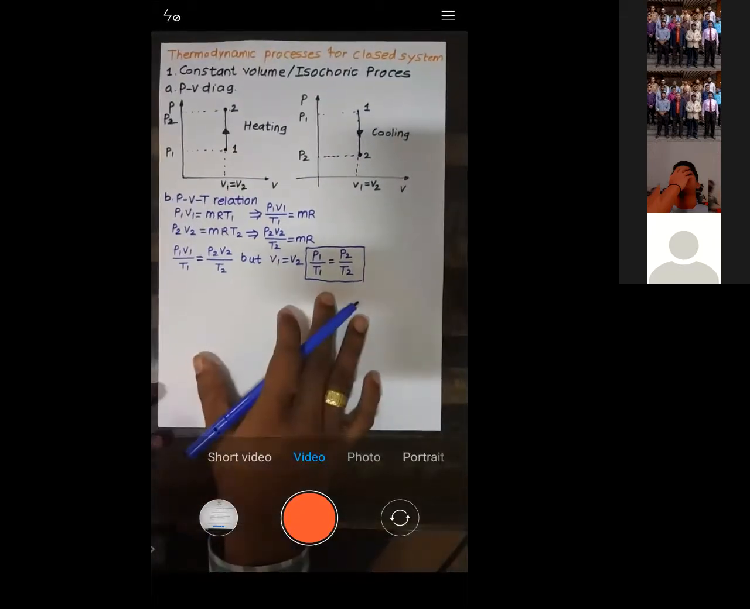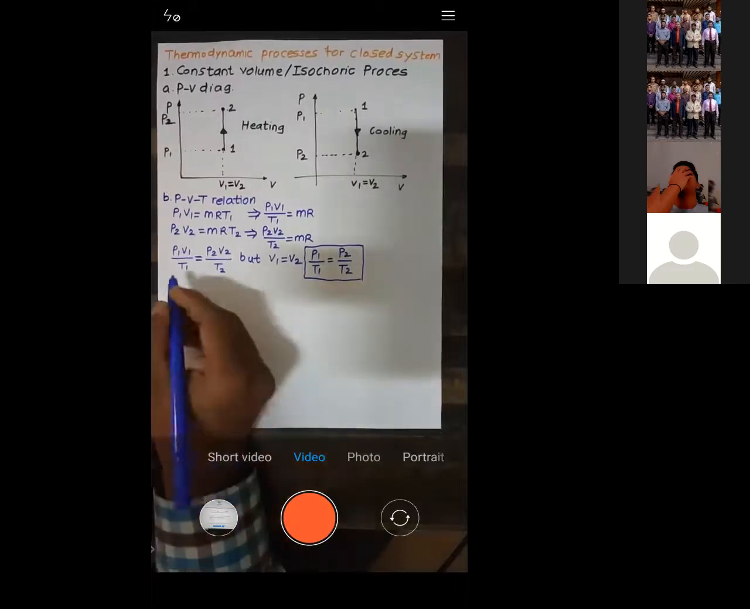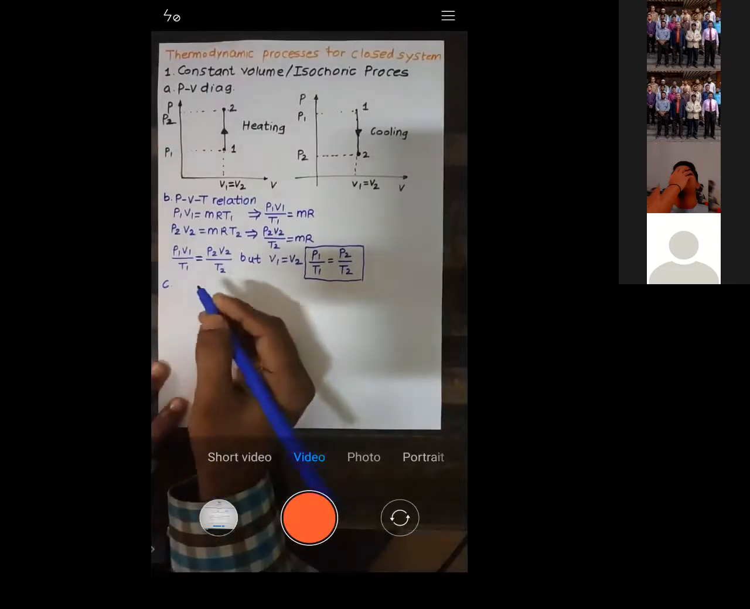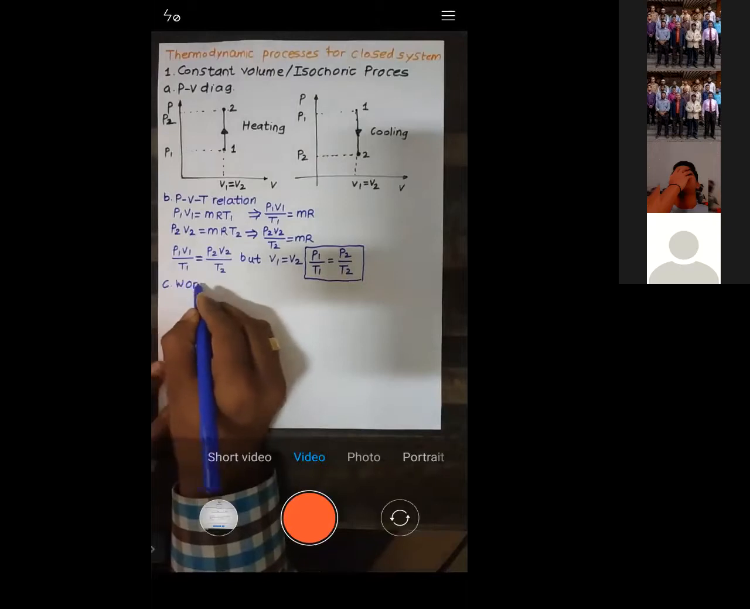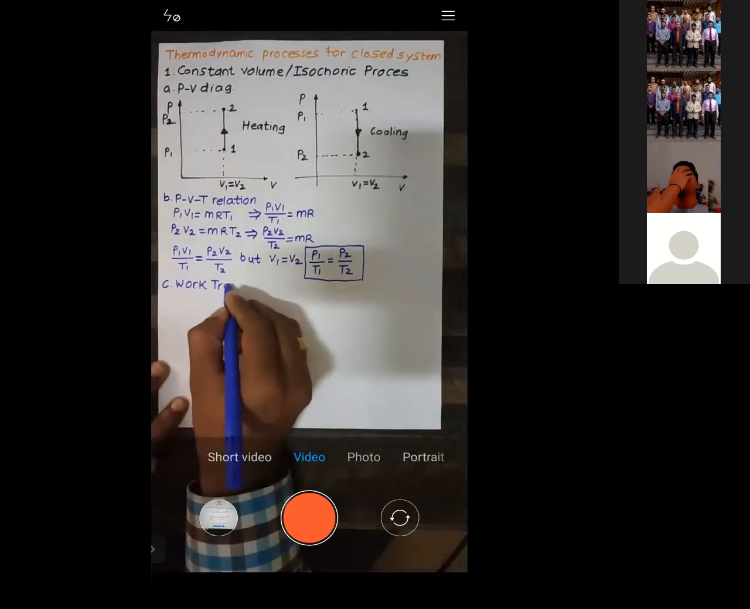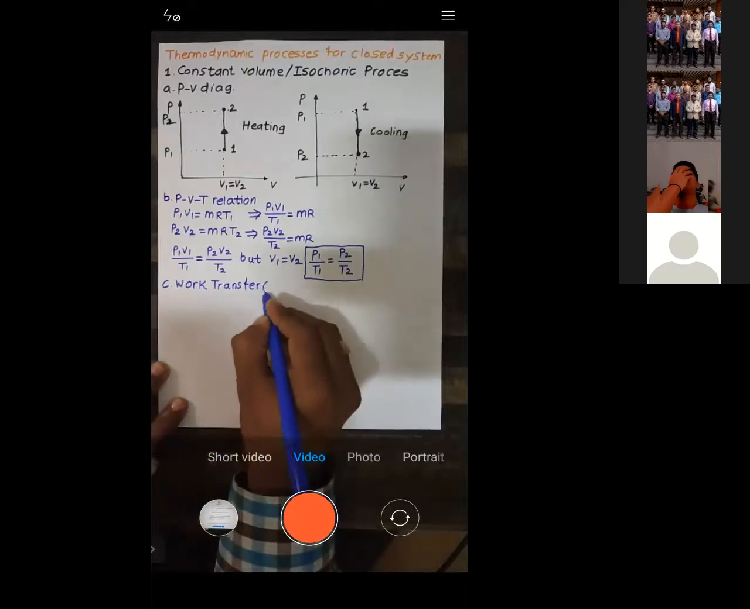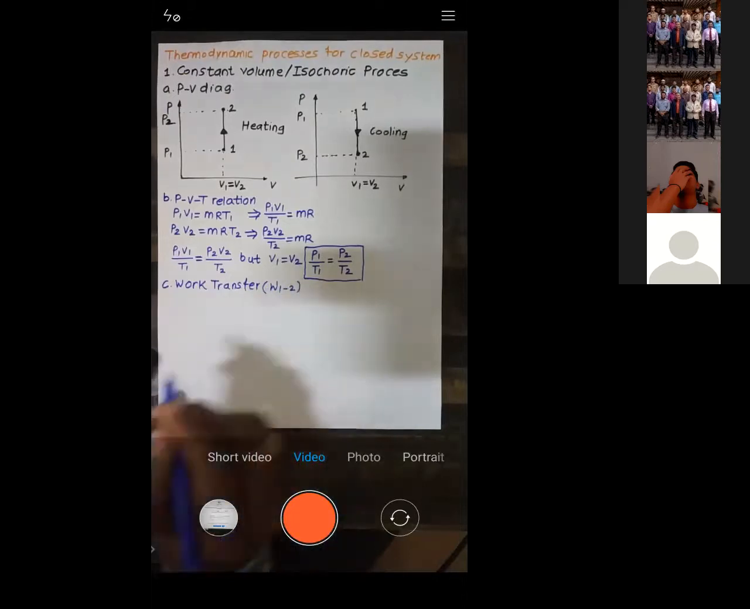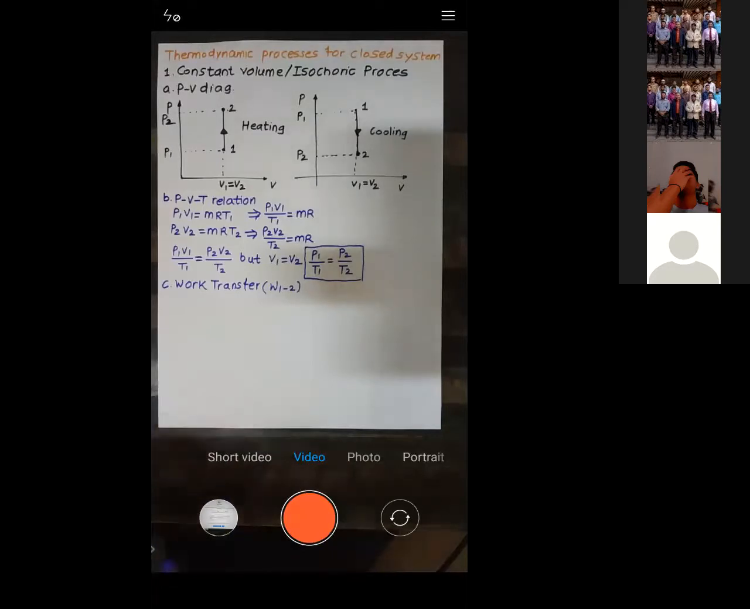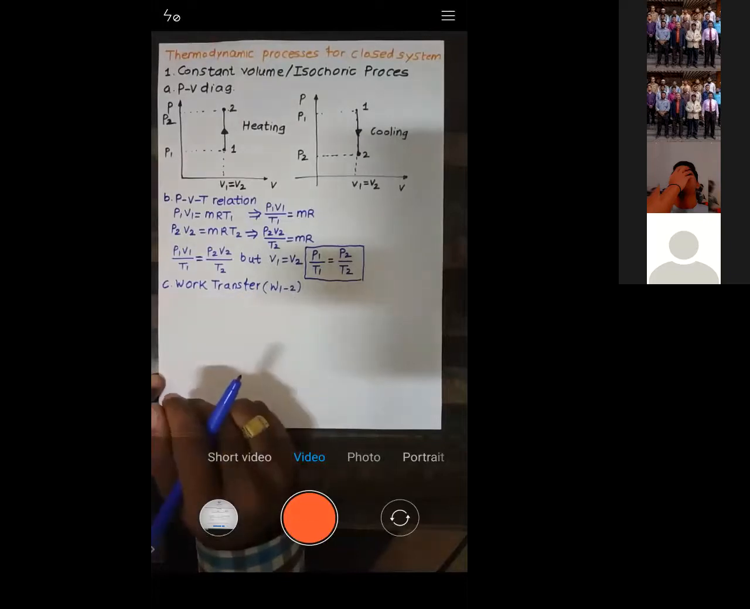Is it okay with this equation? Okay. Now let us go to the third thing. We are interested to calculate what is the work transfer. We need to calculate what amount of work is being transferred during process 1 to 2. You know that work will be calculated for a process. Whenever a process occurs, only then will you get work transfer. So now I will calculate work transfer for process 1 to 2.